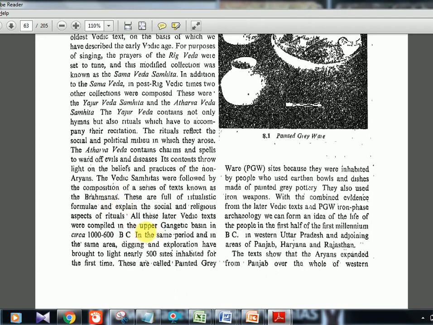Then people actually settled in the Gangetic basin. You know, the Aryans came from the northwestern side, from Iran, from Europe, then to Iran, then to India, the northwest Pakistan, India region. Then later, now they are reaching the Gangetic basin. That is the story of the later Vedic period.